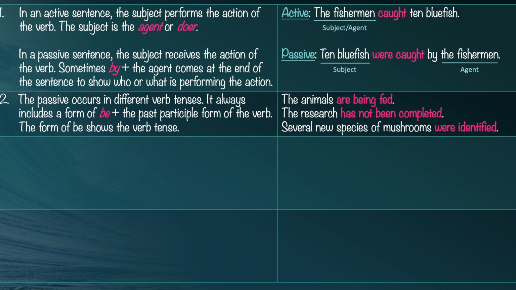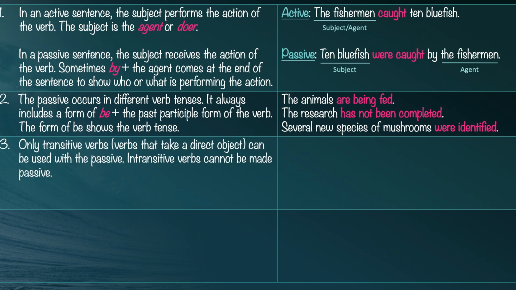Okay, rule number 3. Only transitive verbs, these are verbs that take a direct object, can be used with the passive. Intransitive verbs, verbs that can't take a direct object, cannot be passive. Let's look at one transitive verb and one intransitive verb, and I'll show you what I mean. The verb discover is a transitive verb. You can discover something. So we can say, a new type of sea animal was discovered. This is in the passive. You don't have by and the agent in this sentence, but you know that the new sea animal isn't discovering anything. Someone discovered them. So you know this is passive.